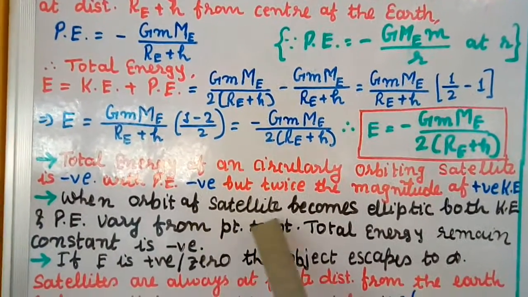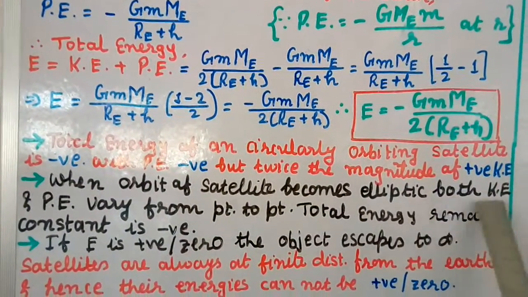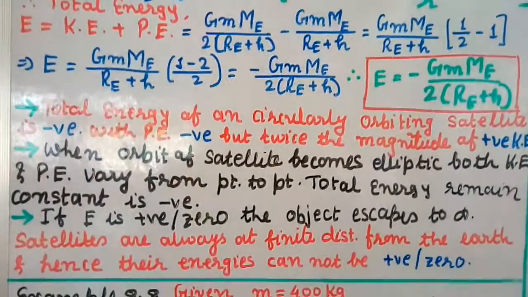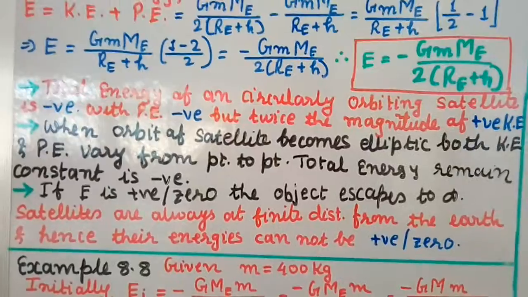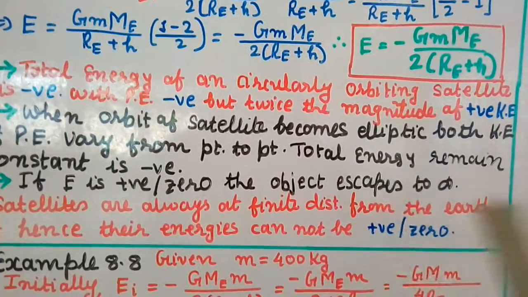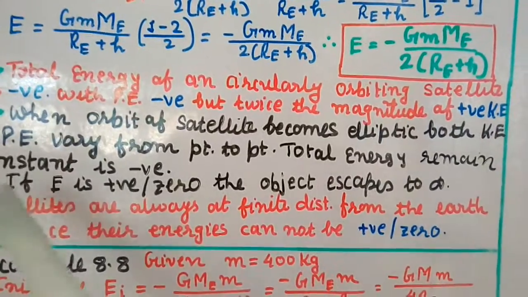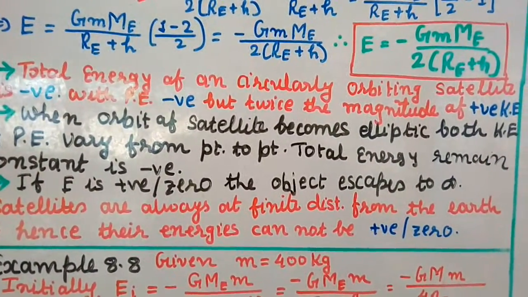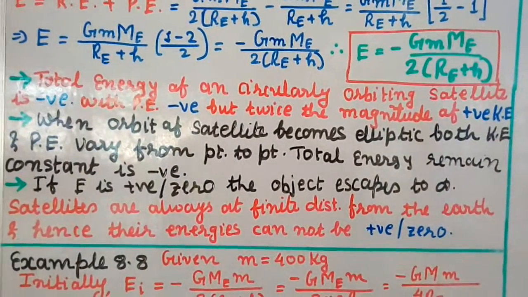When the orbit of a satellite becomes elliptic, both kinetic and potential energy vary from point to point. So when the orbit of the satellite becomes elliptic, the kinetic energy and potential energy will vary from point to point, but the total energy will remain constant and negative. We already saw that it is a negative value.